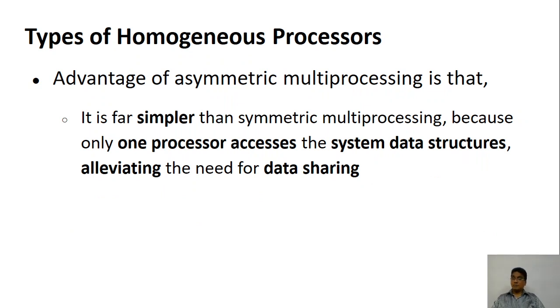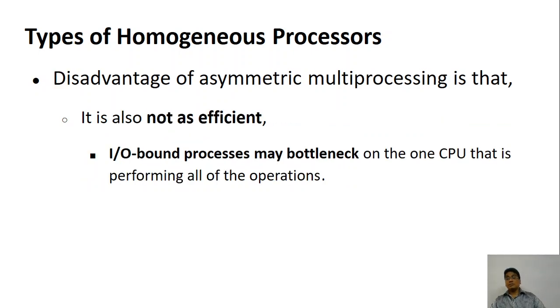What's the advantage over here? It is a very simple scheduling, because the master has to only decide. The slaves are not doing any scheduling. If the master decides that this data is being shared by two processors, the master will say, okay, only one of you do it, the second part let it be there, and so on and so forth. So the problem that is associated with shared data can be solved.